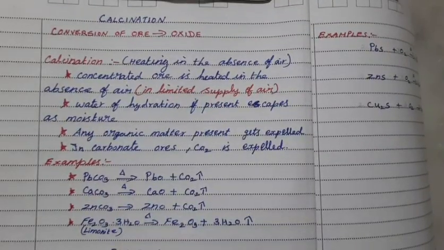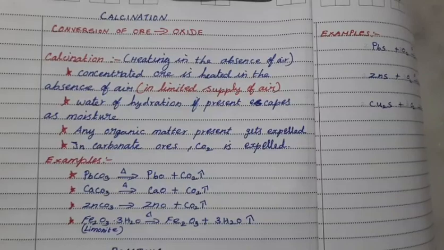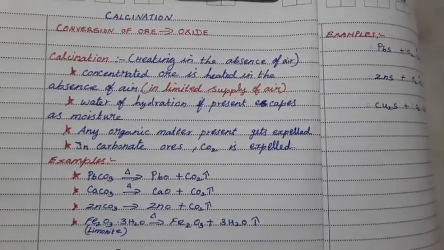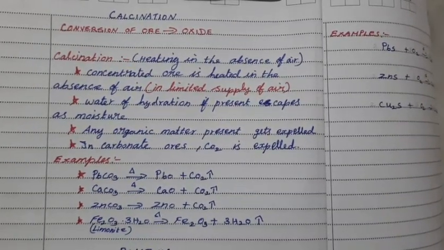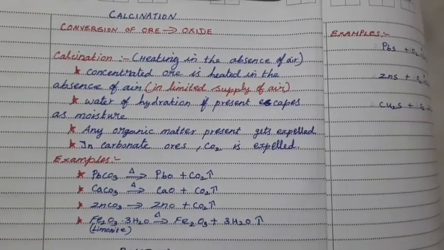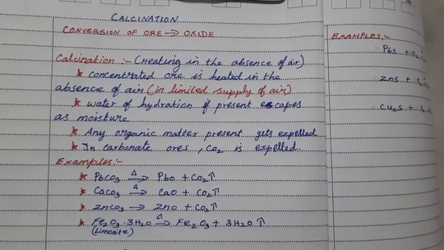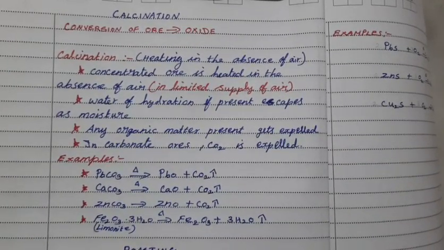Metallurgical process involves three important processes. The first one is concentration of ores. The second one is isolation of metals from concentrated ore. It involves two steps, that is conversion to oxides and reduction of oxide to the metal. The third one is refining.